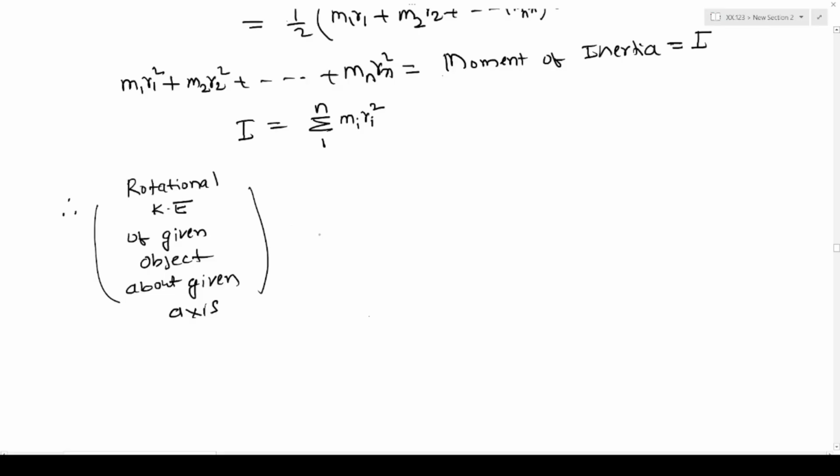Therefore, the rotational kinetic energy of the given object equals half I omega square. So this is the rotational kinetic energy of the given object about the given axis. Every rotating body will have kinetic energy, and the kinetic energy of the rotating body is given by the formula half I omega square, where I is nothing but the moment of inertia. Therefore, the rotational kinetic energy of the given object depends upon the moment of inertia.